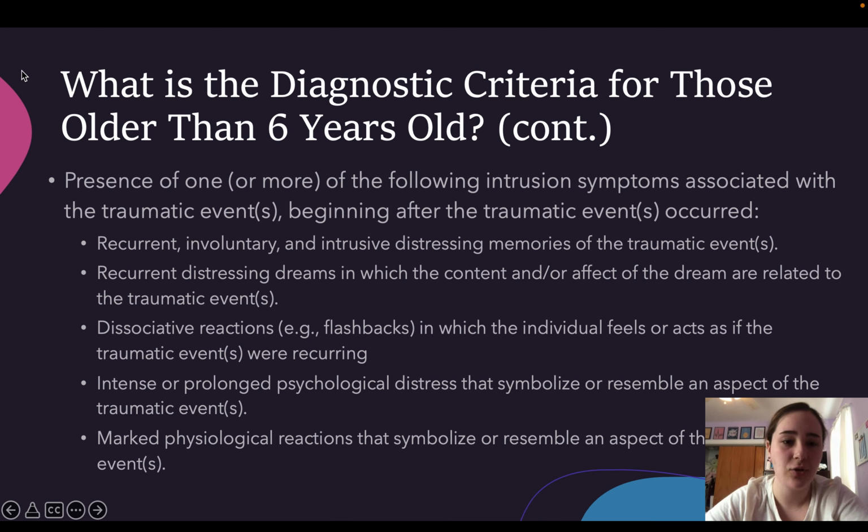Recurrent involuntary and intrusive distressing memories of the traumatic event, recurrent distressing dreams in which the content and or affect of the dream are related to the traumatic event, dissociative reactions such as flashbacks in which the individual feels or acts as if the traumatic event were recurring, intense or prolonged psychological distress that symbolize or resemble an aspect of the traumatic event, or marked physiological reactions that symbolize or resemble an aspect of the traumatic events.